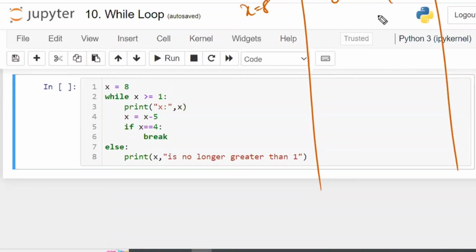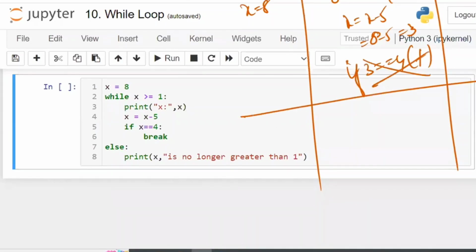Okay. 8 minus 5 is equal to 3. If x is equal to 4, the condition failed, so the if block will not work. Now x is equal to 3. 3 is greater than or equal to 1, true. So x colon 3 will be printed.